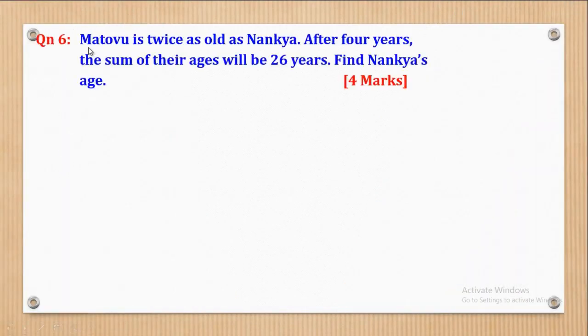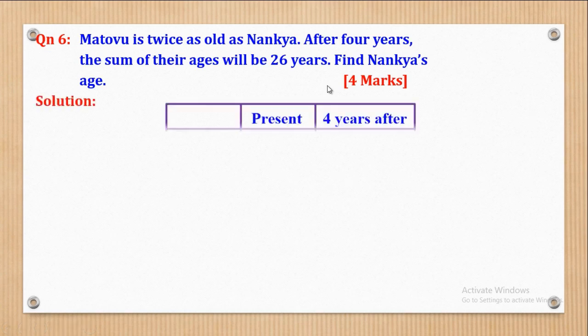Now we shall start with question 6. Question 6 says, Matovu is twice as old as Nancha. After 4 years, the sum of their ages will be 26. Find Nancha's age. And they give it 4 marks. So let's see how those 4 marks can be got.